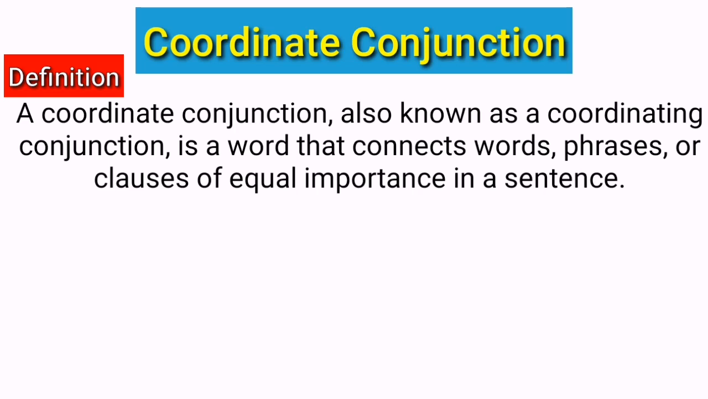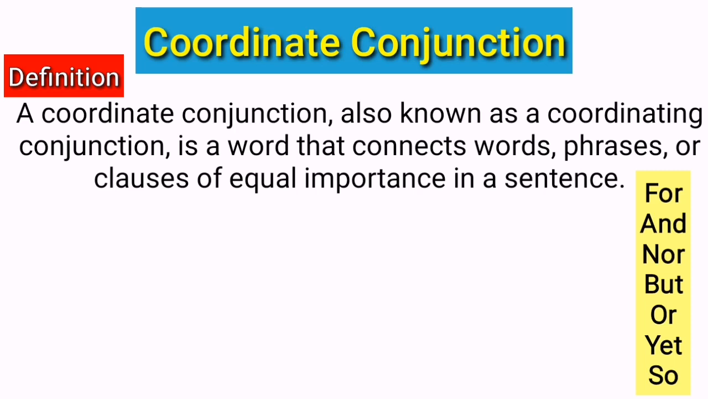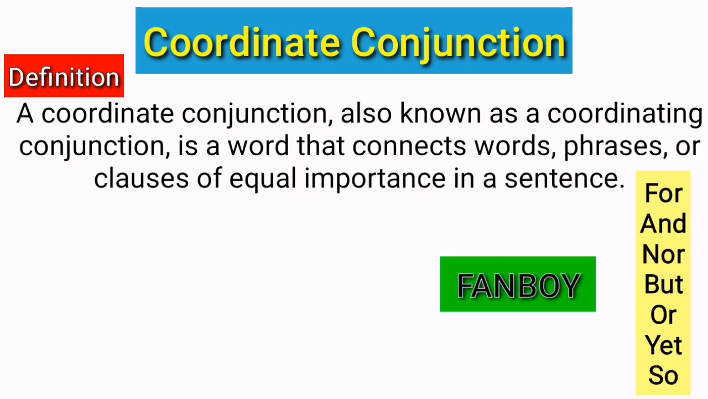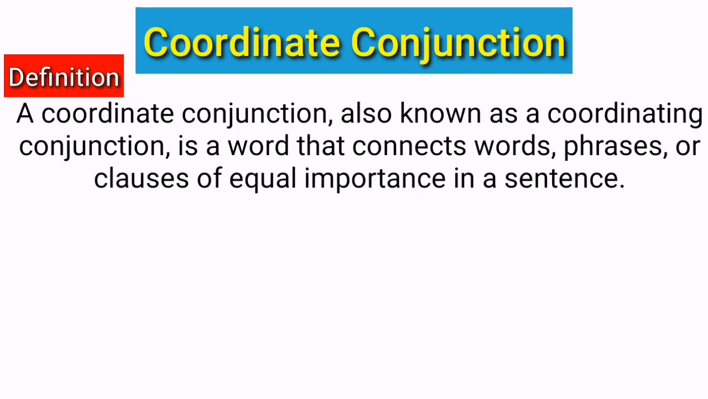Let me tell you in simple words that there are only 7 coordinate conjunctions, and they are: for, and, nor, but, or, yet, so. Actually, if you take the initial letters from these coordinating conjunctions, they give us the word FANBOYS. This way you can remember the coordinating conjunctions.